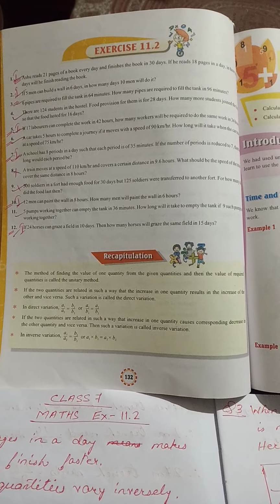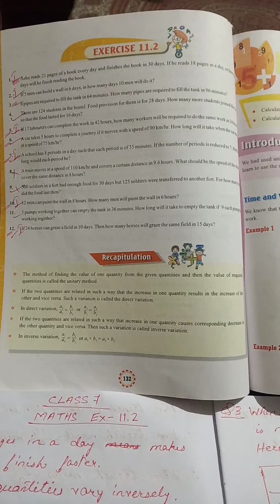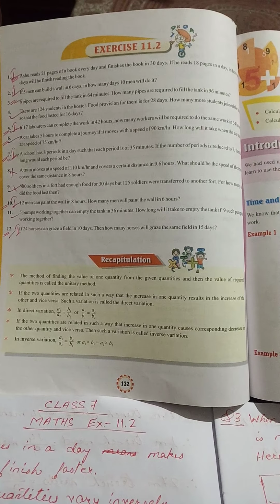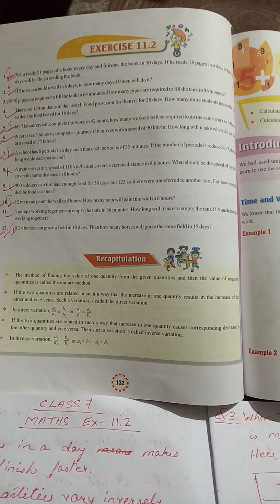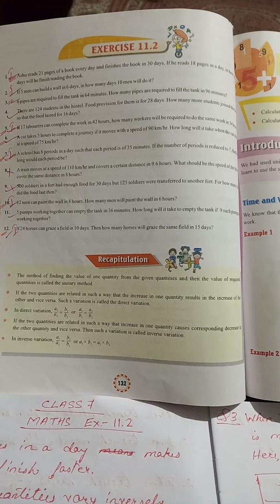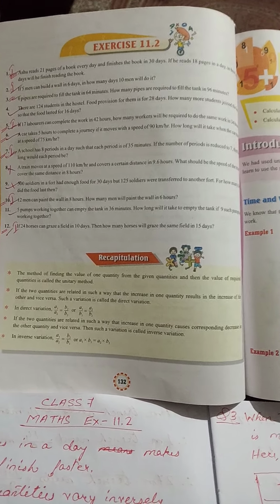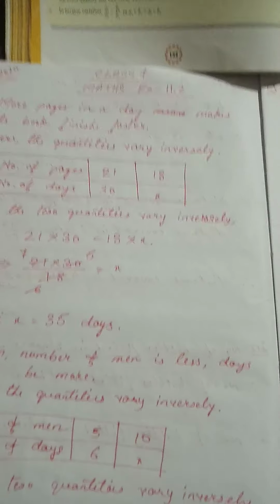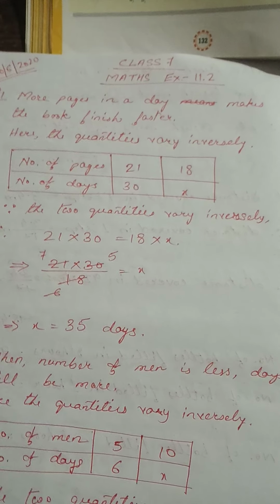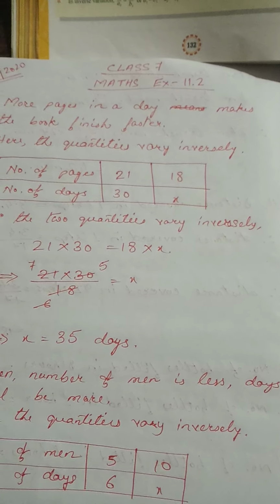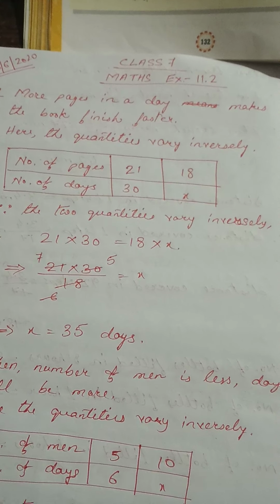Now come to exercise 11.2. So the first question is, Ashu reads 21 pages of a book every day and finishes the book in 30 days. If he reads 18 pages in a day, in how many days will he finish reading the book? Now you see, if you read more pages in a day, then the book will finish faster. Therefore, the quantities will vary inversely. They are opposite to each other.